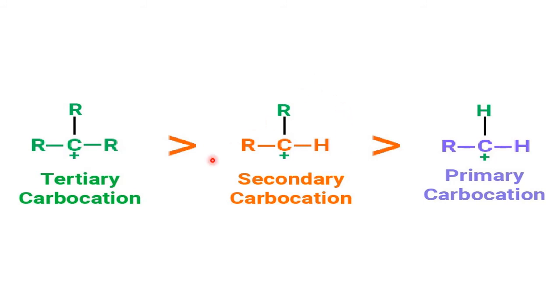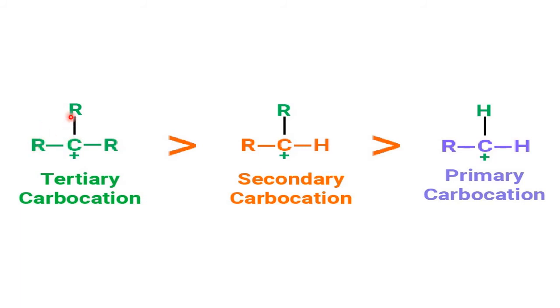Now, when C plus is there, it is highly unstable, so it wants minus 1 until it gets the other minus 1. For the time being, this plus charge is nullified by these groups, because these groups are called what? Electron donating groups, alkyl groups. So electron donation is from all three sides.